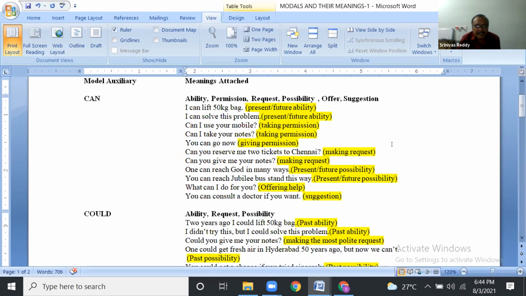Can you reserve me 2 tickets to Chennai? Can you plus V1. Request. Okay. Can you give me 100 rupees? Can you give me your notes? You see this one. Can you? Making request. Can I is taking permission. Can you is here making a request. Okay. One can reach God in many ways. Possibility. You can reach Jubilee bus stand here this way. Possibility. Even offering also. What can I do for you? Offering help.